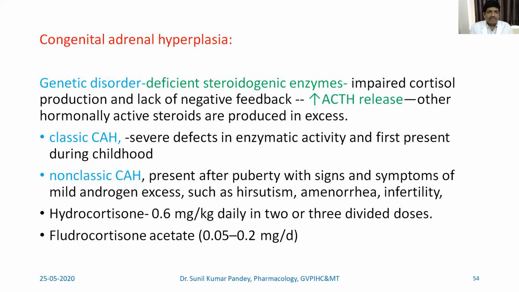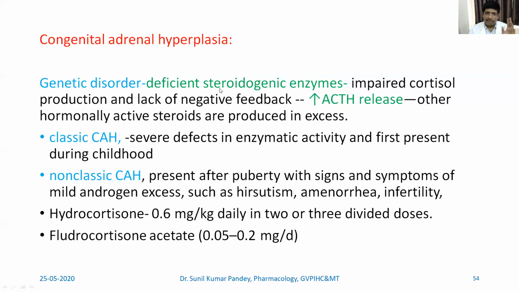Now coming to congenital adrenal hyperplasia. This will be abbreviated as CAH, capital C, capital A, and capital H, which is congenital adrenal hyperplasia. These are of two forms. The first is classical congenital adrenal hyperplasia, and the second is non-classical congenital adrenal hyperplasia. These are a genetic disorder where there is deficient steroidogenic enzyme.